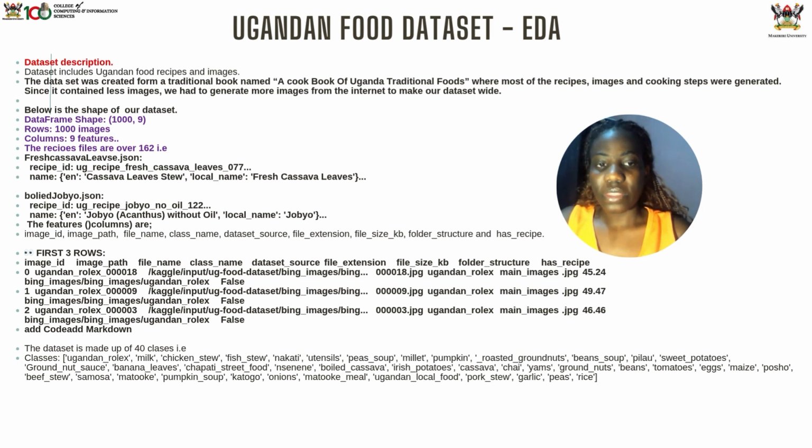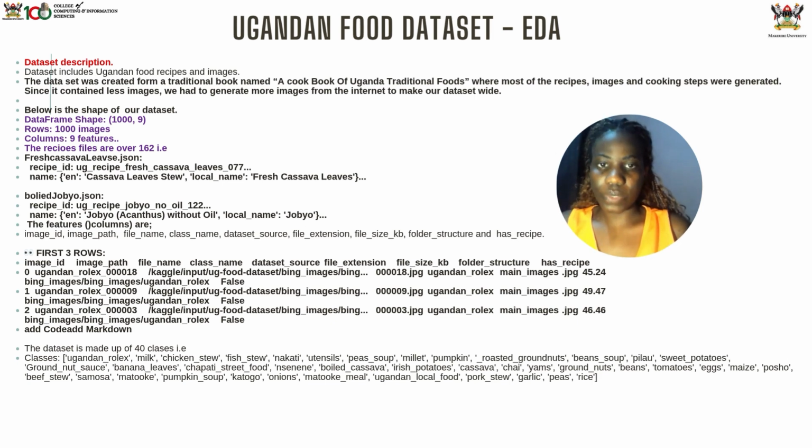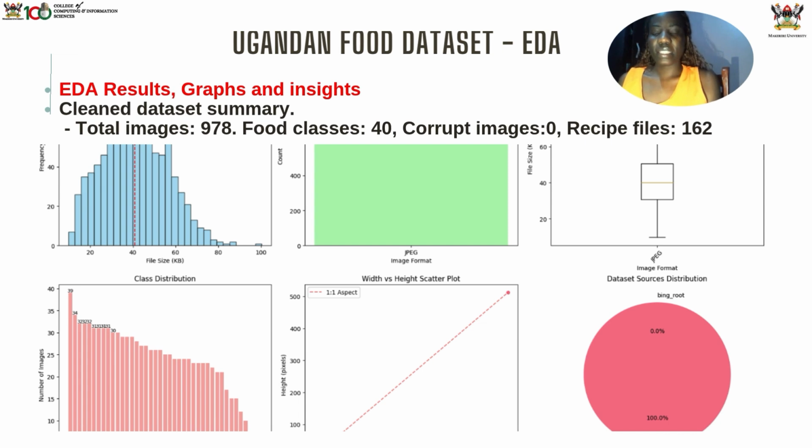In total, we collected over 1,000 images representing 40 food categories, and we also created 162 recipe files in JSON format to describe the ingredients, cooking steps, and the names of the food, both in the local and English language. We performed an EDA on our data set, and we realized that there were some corrupted files in our data. So we did some cleaning, and at the end of the cleaning, we were able to get 978 images that were valid, and also ensure there are no corrupted files.